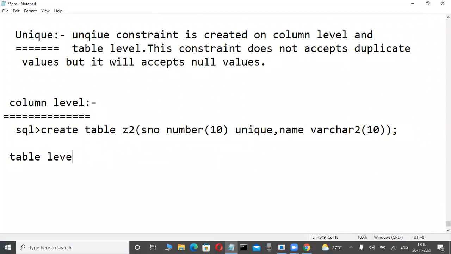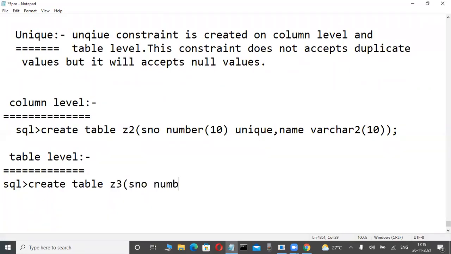What if I want to define the table level? I want a unique constraint, so one minute, observe here. Here nothing is there. First we are creating a table like this, at the time of table creation. Don't write it. Suppose each and every column we are defining first. S number is a column and name is a column. So many columns we are defining. And at the last only we use unique as a keyword, the constraint type. This is the syntax I told you yesterday. Here is a group of columns, S number, comma, name.